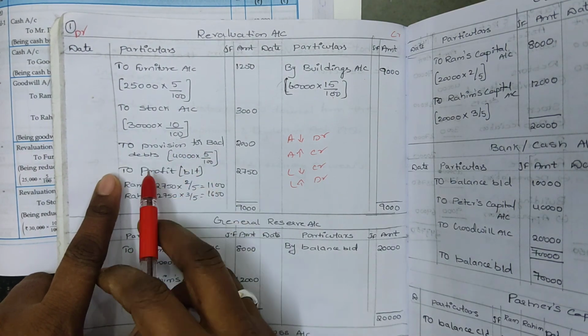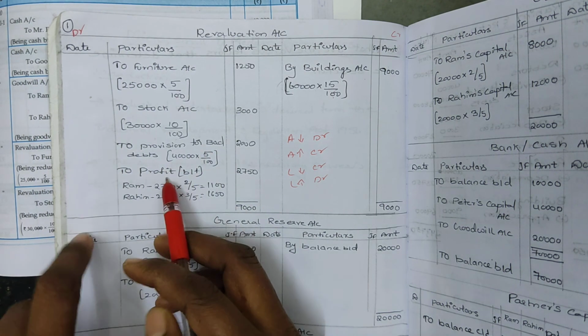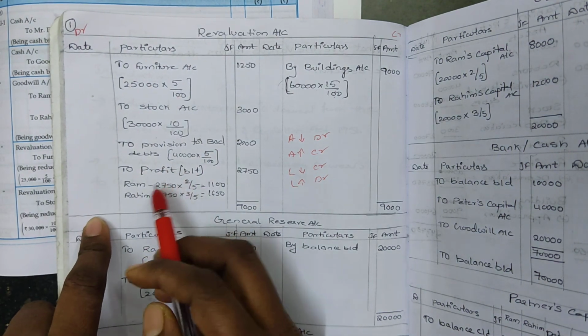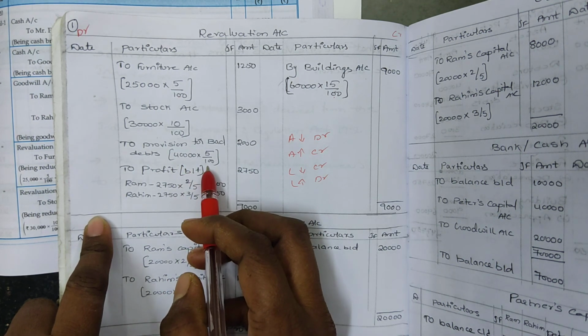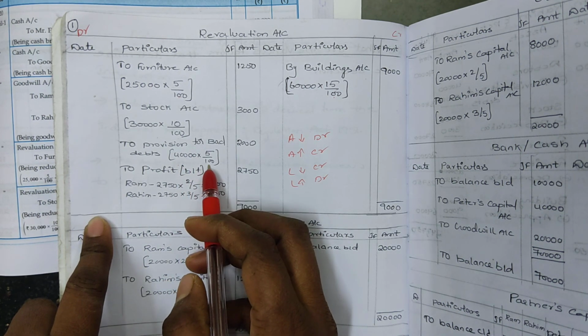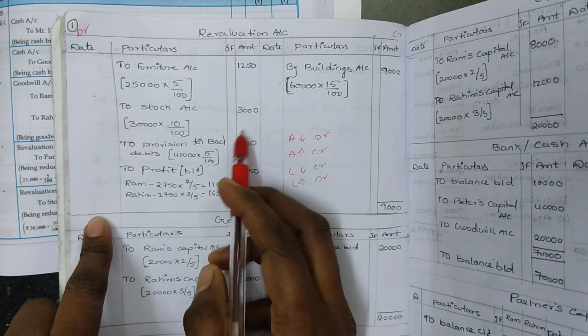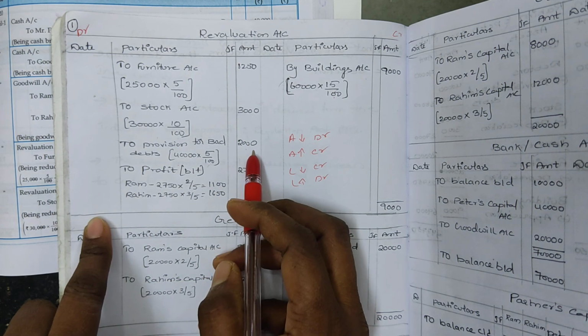To provision for bad debts on debtors, we have to calculate on debtors. Debtors value is 40,000, so 40,000 into 5 by 100. Two zeros cancel, so it is 2,000. Okay, once again I will repeat.